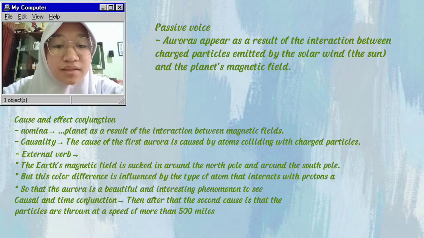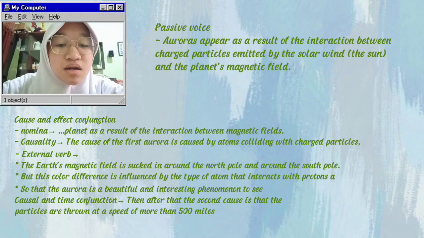Cause and effect conjunction. Nomina, planet, for example, planet as a result of interaction between magnetic field. Causality, the first cause of aurora is caused by atoms colliding with the charged particles. Action verb, the Earth's magnetic field is sucked in around the North Pole and around the South Pole.